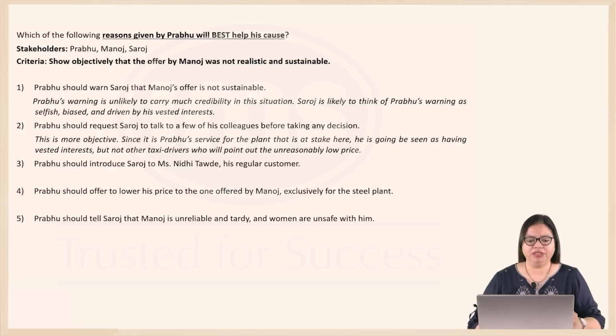They might point out that the offer made by Manoj is an extremely unreasonable price and is surely not going to be sustainable. And that might even convince Saroj because it's coming from other taxi drivers and not Prabhu. So this is more objective and might convince Saroj more.